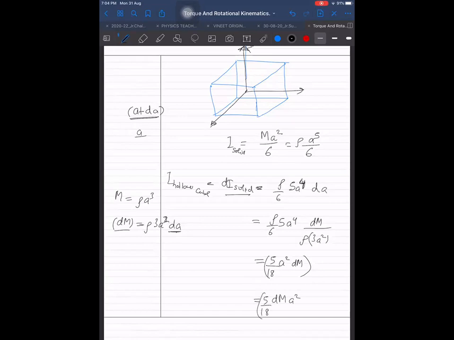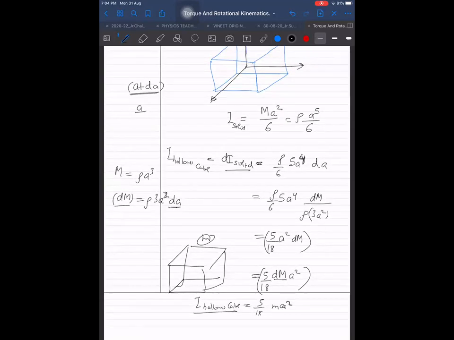See how easily and how fast we are able to get the answer. Now they will not give us dm. They will give the mass of this as M. But that M is nothing but this dm only. So our answer will be 5 by 18 into M into a square. That will be for a hollow cube.